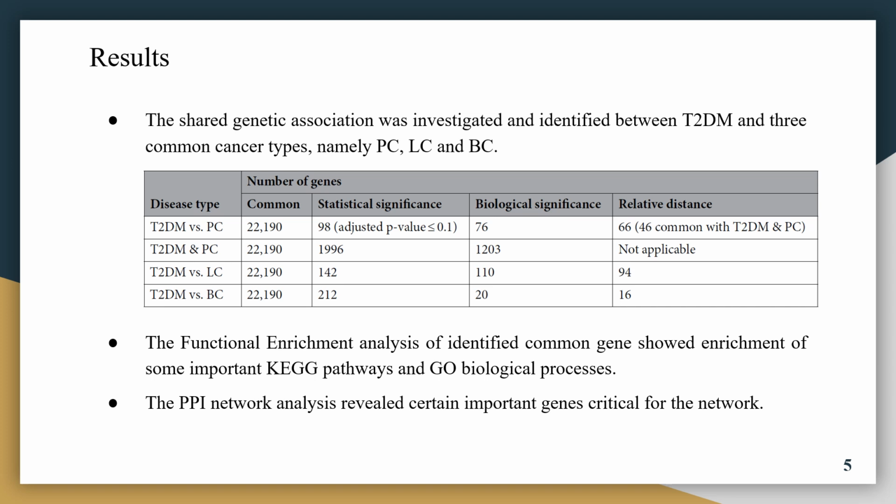The third filter is relative direction, which means that a gene that is upregulated in type 2 diabetes must be upregulated in the cancer patient as well. And if the gene is downregulated in type 2 diabetes, then the gene must be downregulated in the cancer patient as well. The functional enrichment analysis of the common genes showed enrichment of some important KEGG pathways and GO biological processes that we will see in the next slide. And also the protein-protein interaction network analysis revealed certain important genes that were critical for the network.